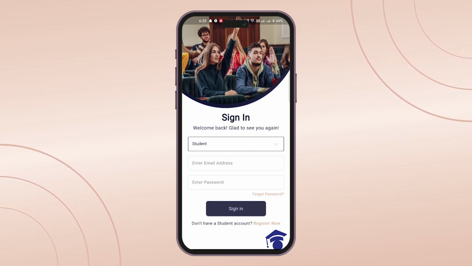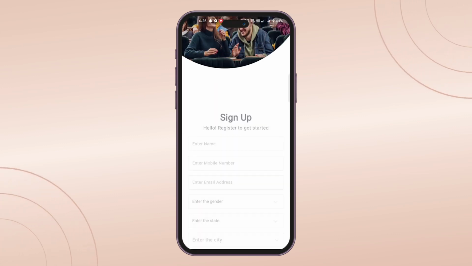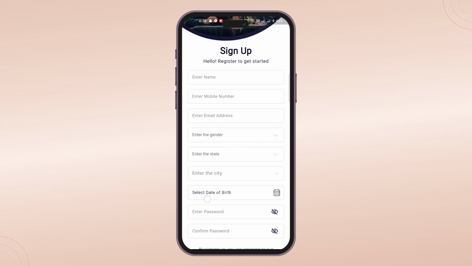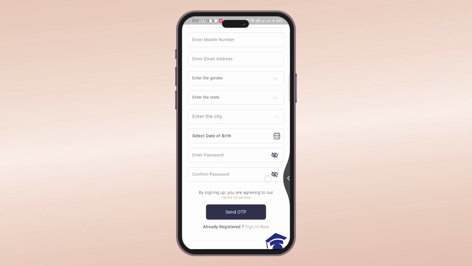For students, there is a registration process where you need to fill in all the required fields to proceed with verification to both a mobile number and email address. This will complete the registration, making you a new student. We will first look into the student interface.